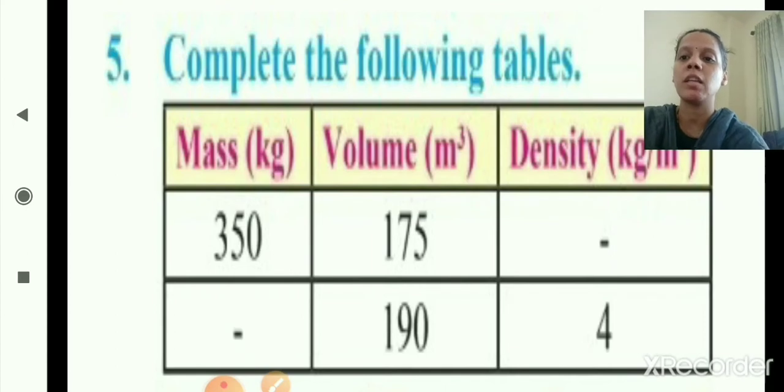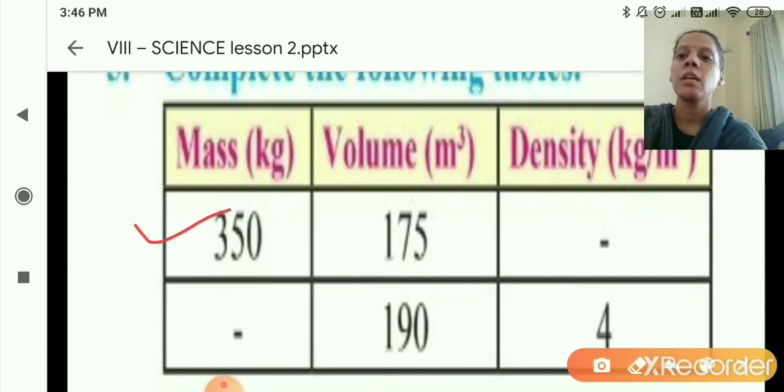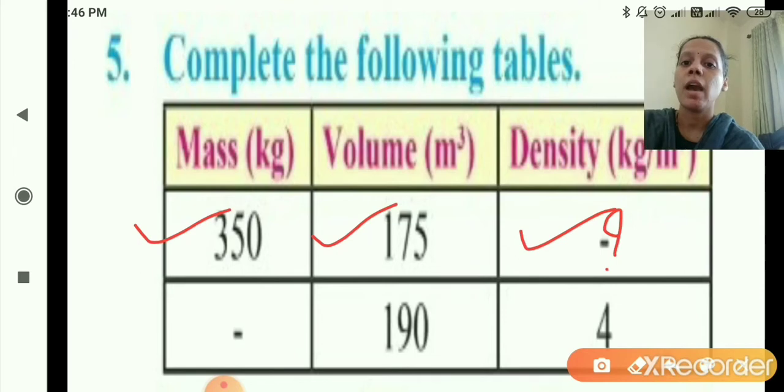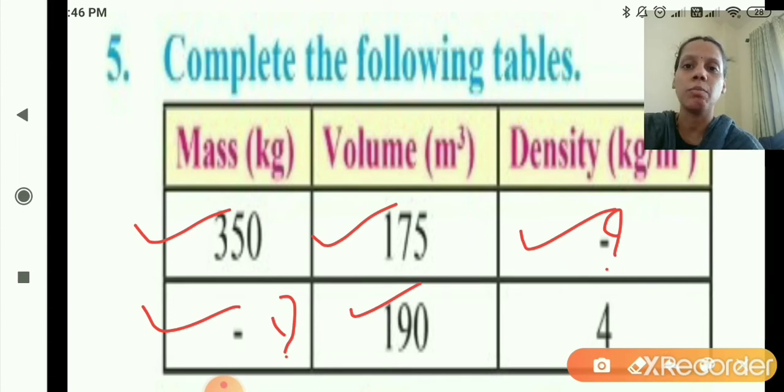In the first sum, mass is 350 kg, volume is 175 meter cube and density we will find out. In the second sum, mass is not given, that we will find out, and volume is given as 190 meter cube and density is 4 kilogram per meter cube. Now we'll start solving.